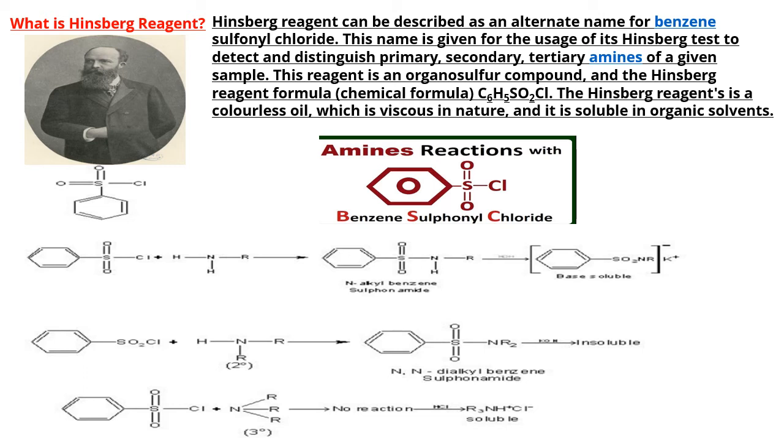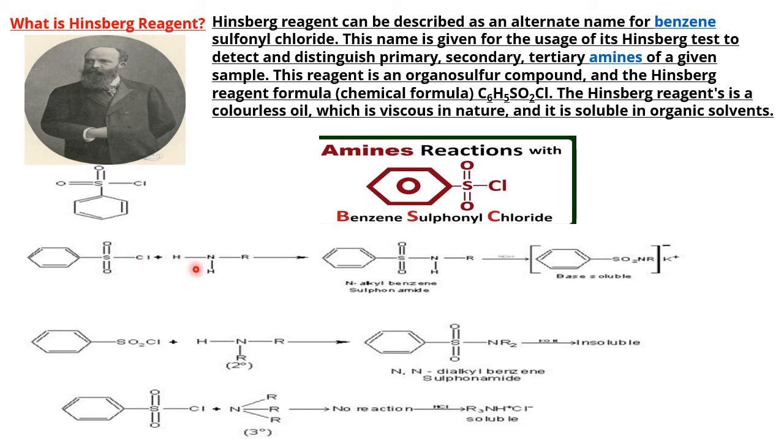What is Hinsberg reagent? It is nothing but benzene sulfonyl chloride. He made use of benzene sulfonyl chloride, which reacts differently with different amines. That's why this reaction is used to distinguish between primary, secondary and tertiary. He is the one who has done this work, so his name is kept. This is amines with benzene sulfonyl chloride, or amines with Hinsberg reagent. That's why it is called the Hinsberg test.